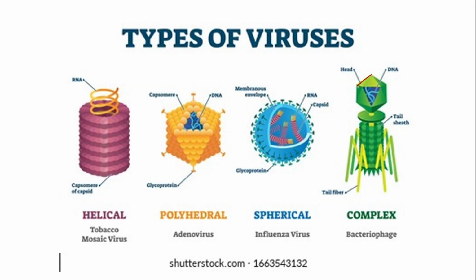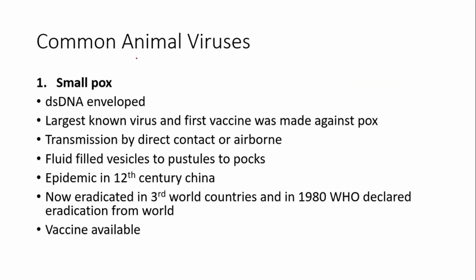Basically, इनका head होता है, polyhedral head या icosahedral head, and they have a helical tail, and this tail is contractile. ये आपके पास helical viruses आ गए, जिस tobacco mosaic virus है. We have polyhedral viruses like adenovirus. We have spherical viruses like influenza virus. So there's many different shapes that you will find of viruses. Some common animal viruses that are important that you should know about are now going to be listed.